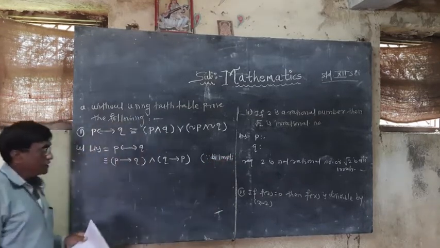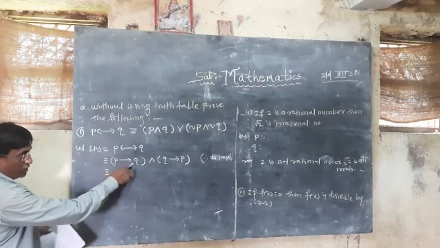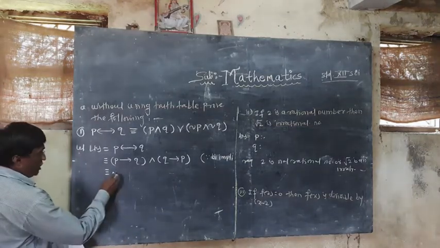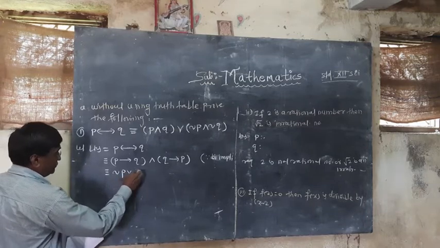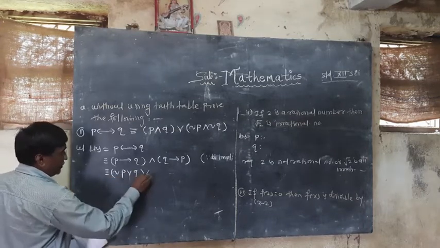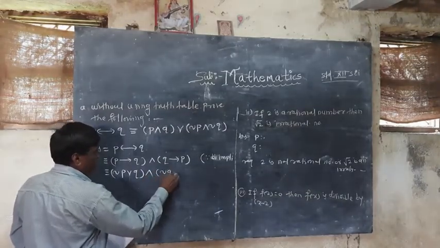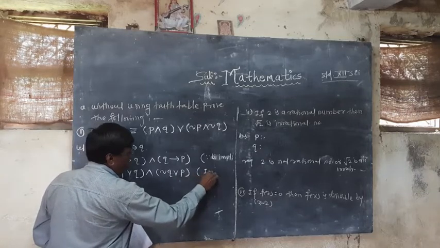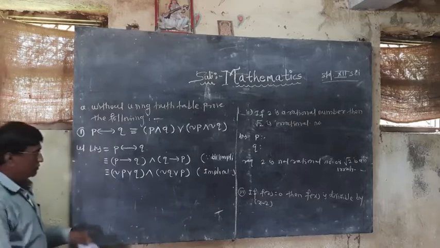Now, both P implication. So this is the rule. Again, use the rules of implication only. The implication rule will be: not P or Q. Conjunction here also: not Q or P. This is the rule of implication. Just now we see this.